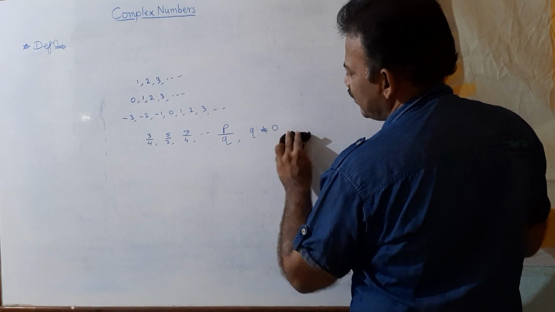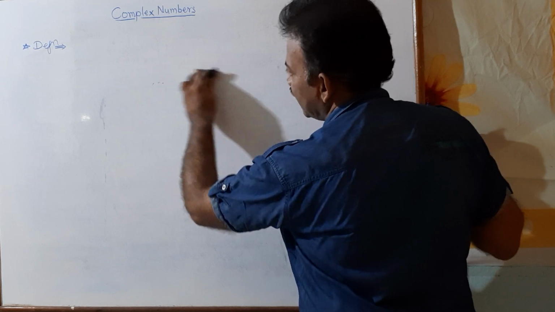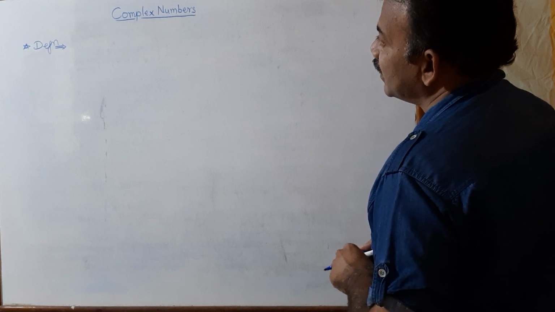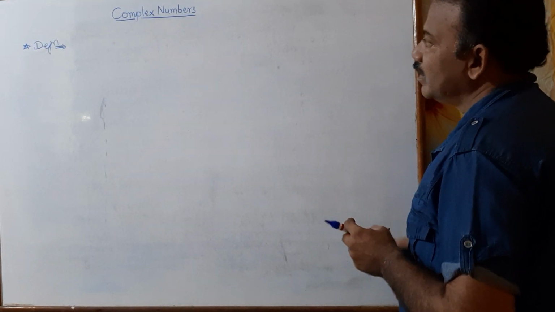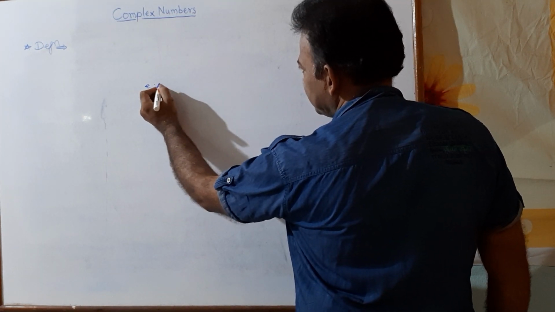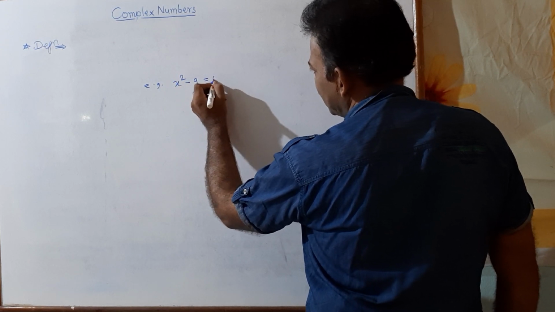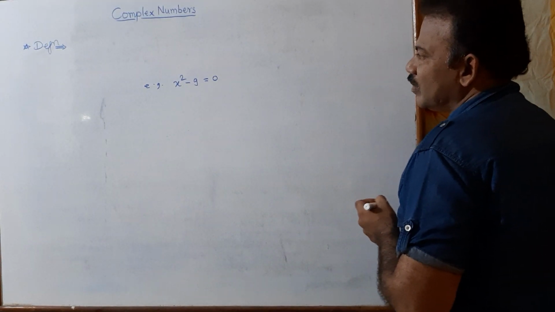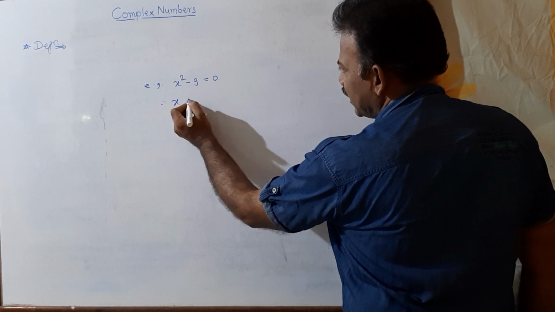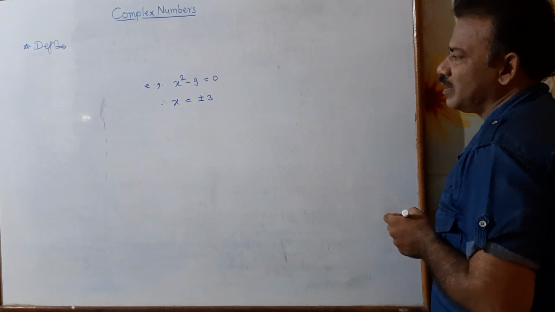So already you are familiar with real numbers, natural numbers, rational numbers, irrational numbers, right? But what is the need to study complex numbers? See here, you know how to find the solution of a quadratic equation. For example, suppose a quadratic equation x square minus 9 is equal to 0. Suppose we have to find the solution of this equation. Therefore, x equal to plus minus 3 is the solution of this quadratic equation.